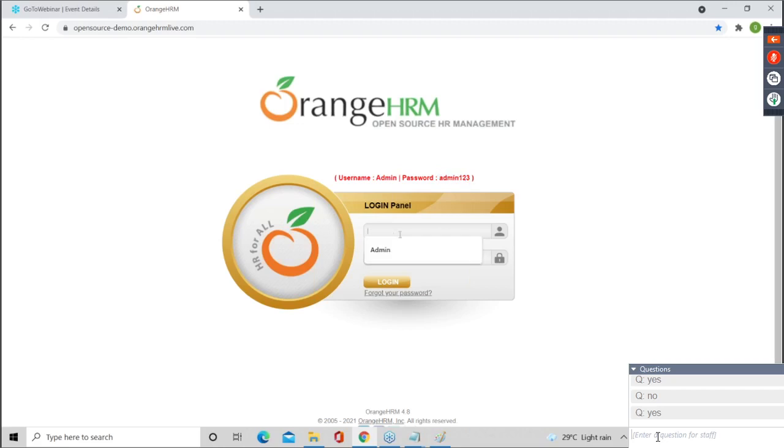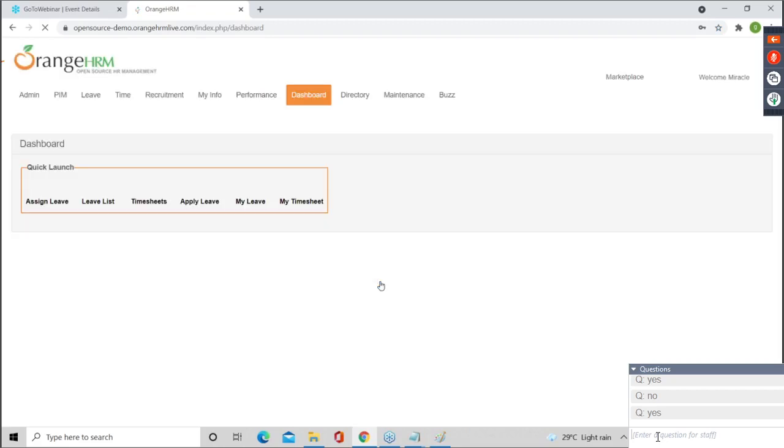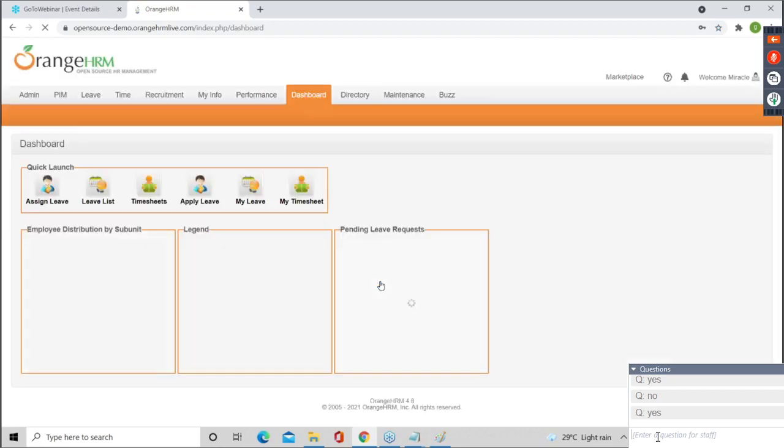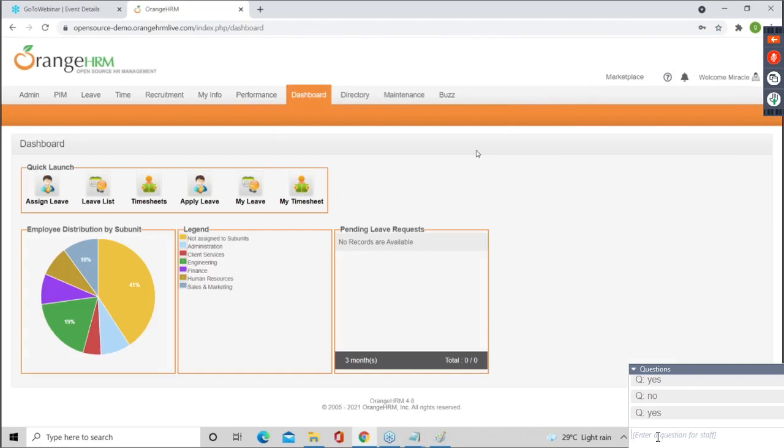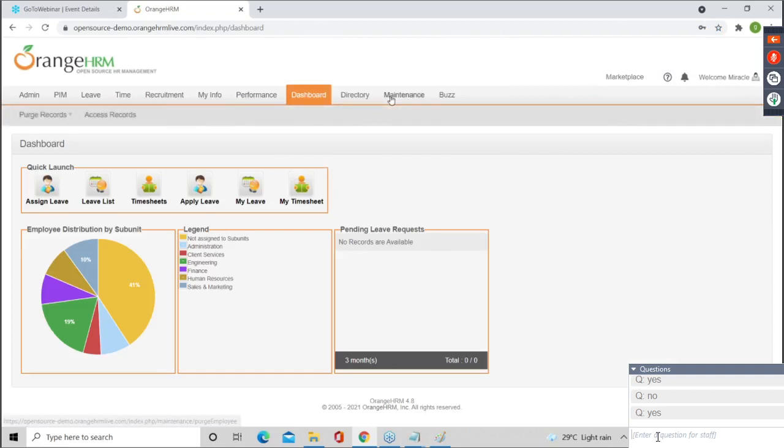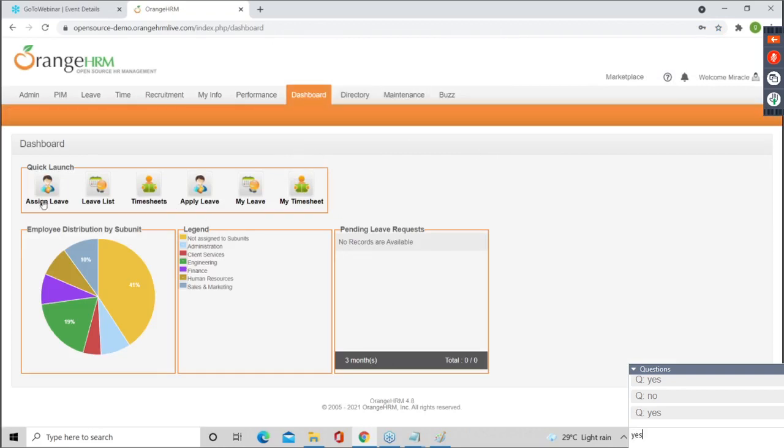So here I will enter admin, here I will enter admin123. And guys, I will click on login. As soon as I log in, I am getting a home page. Can you see this is the total home page? Dashboard, quick launch, assign leave, whatever it is. No records available, something like this.